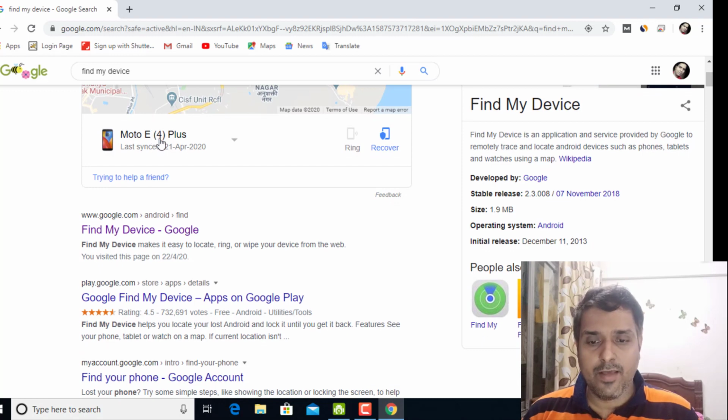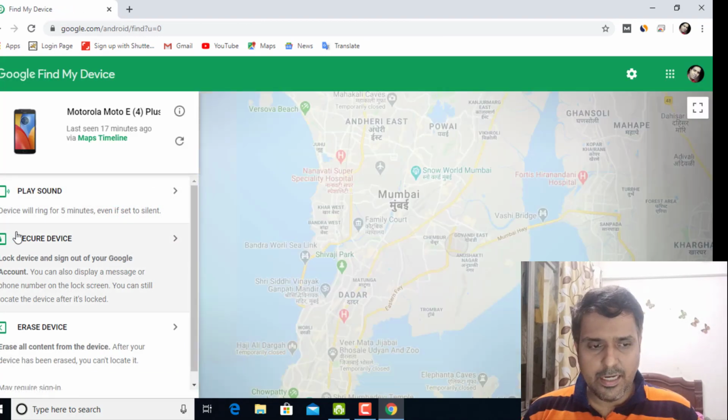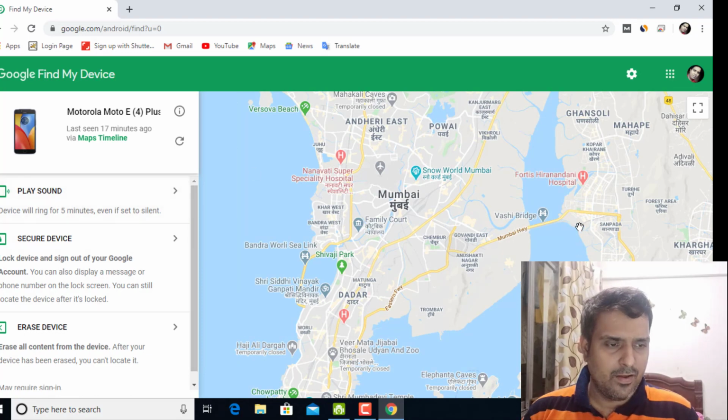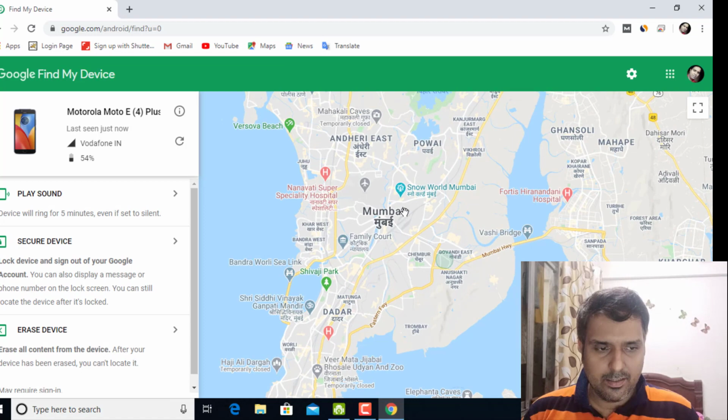This is very important, very useful. I also use this many a times in office. Sometimes if someone makes a prank with me and hides my mobile, I get my mobile out from this stuff. Okay, so let's find it out. Find my device. You can just go over here and it will show my current mobile location. Where is my mobile? Okay, so it will be showing you in here.